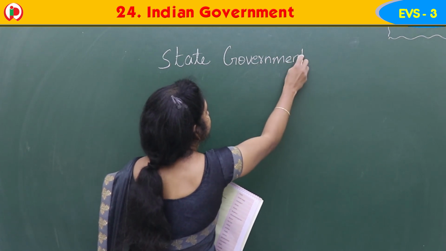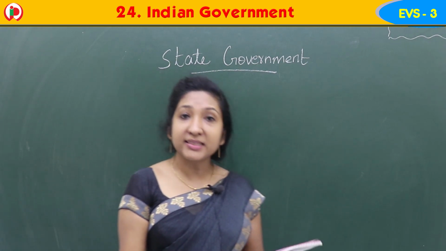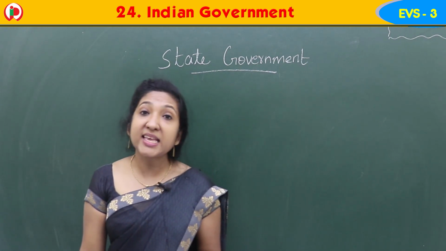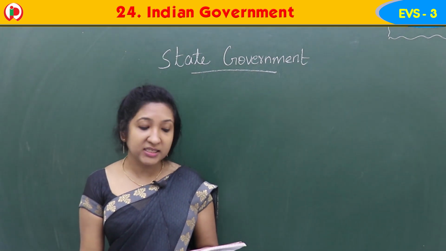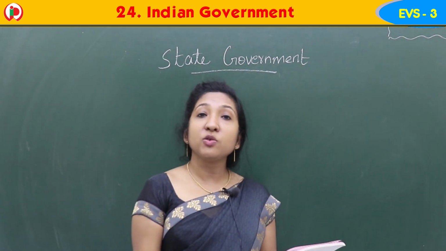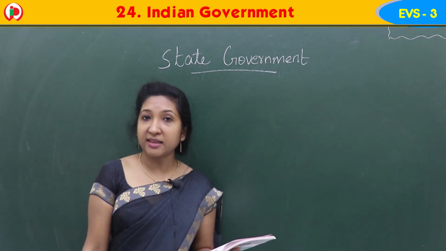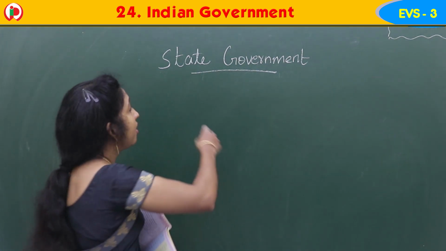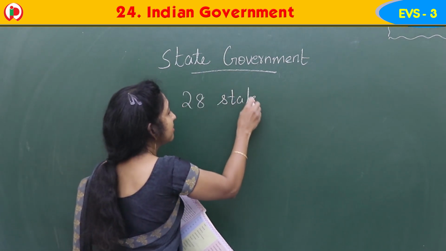So each state has a government, a state government. India is a big, vast country. There are 28 states and 8 union territories in India. India is divided into 28 states and 8